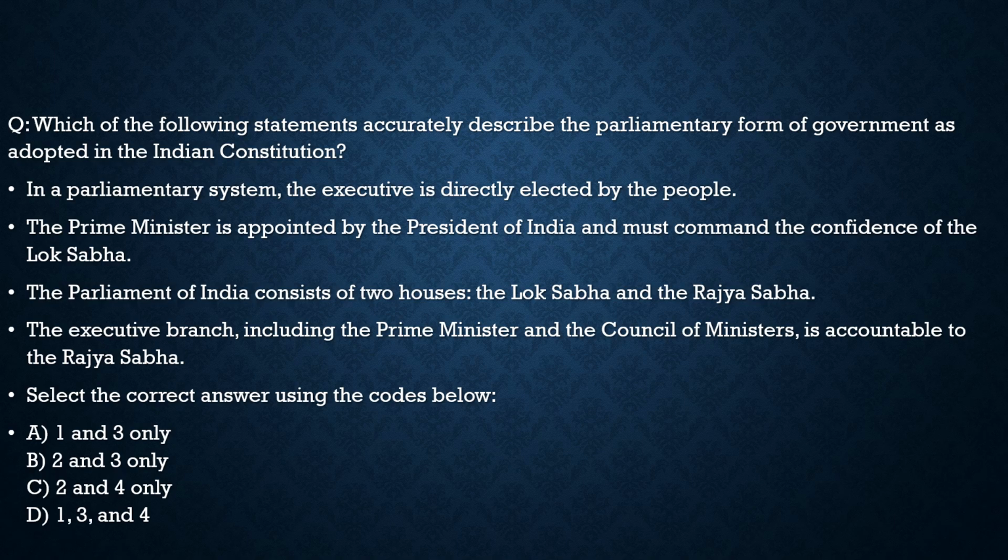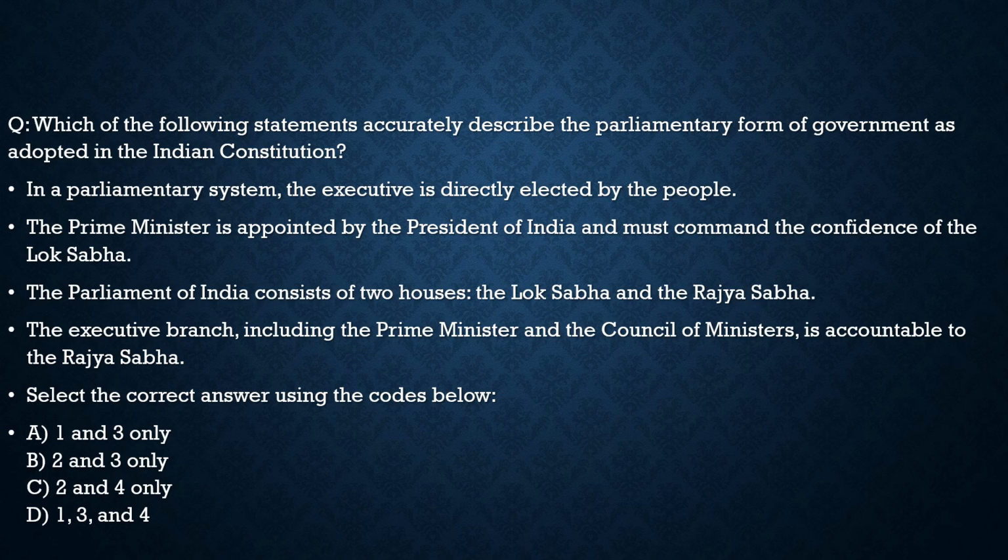No, they are not accountable to the Rajya Sabha, but they are accountable to the Lok Sabha. They are accountable to the legislature, so this statement, in particular with respect to the Rajya Sabha, is incorrect. So with respect to this question, the correct statements are statement 2 and statement 3 only. With this, I hope you have understood the core concept of the static topic also.